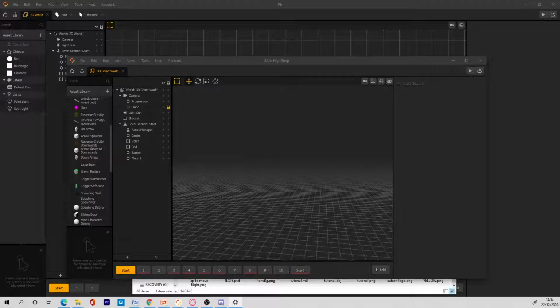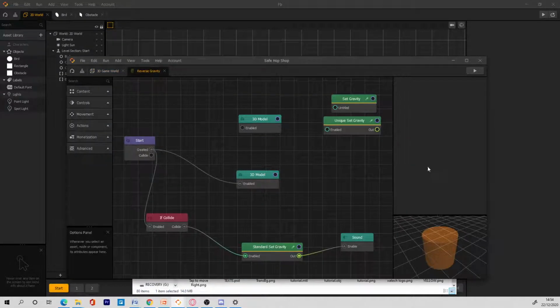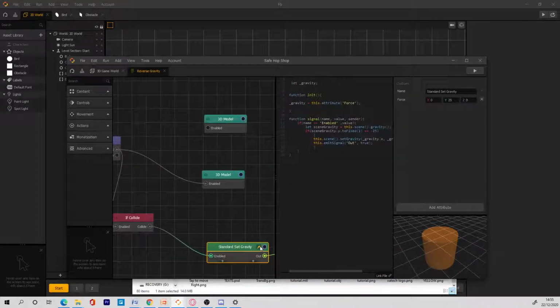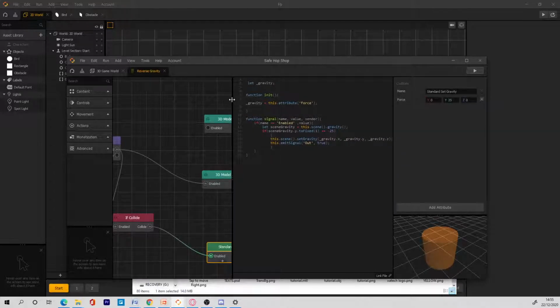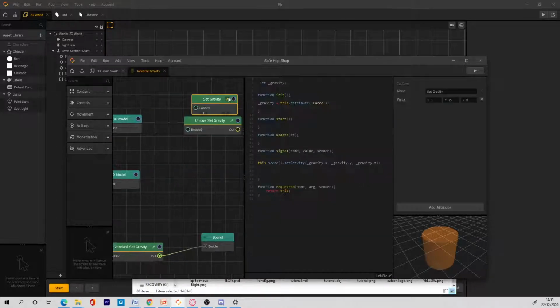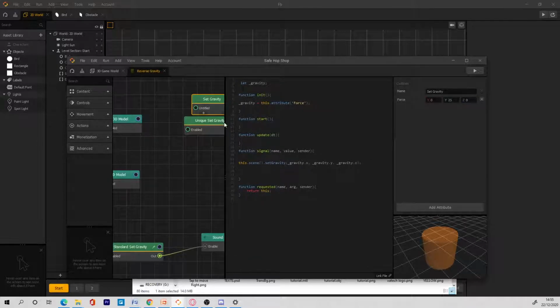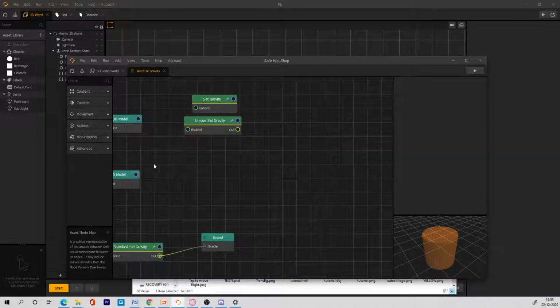Alright. So okay, so I got this from one of the live streams that the devs did, but I modified the code. So I have a code that sets the gravity of the entire game.